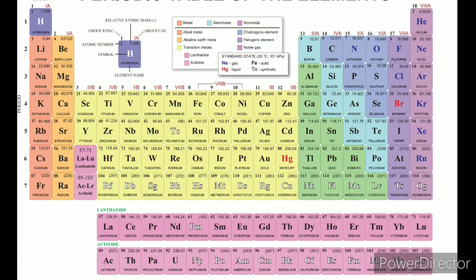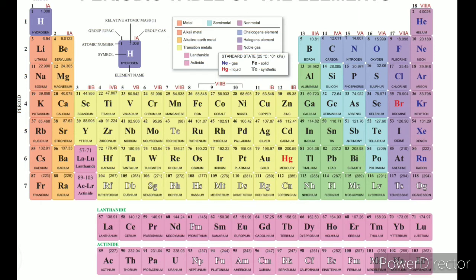What about the properties of elements in the periodic table? After a certain interval, the properties are similar. This is called periodicity or periodic function. Based on these properties, the elements have to be arranged group-wise. The elements having similar properties have to be arranged in the same group. That is called a periodic function, and everything is based on their atomic number.